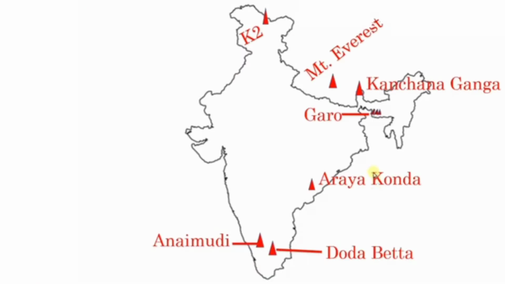This map shows K2 peak in Jammu Kashmir, Mount Everest located in Nepal, Kanchenjunga peak located in Sikkim, Aroya Konda at Chintapalli in Andhra Pradesh, Dodabetta in the Nilgiri ranges, Anaimudi peak in the Anaimalai ranges. This Anaimudi peak is the highest peak in South India.